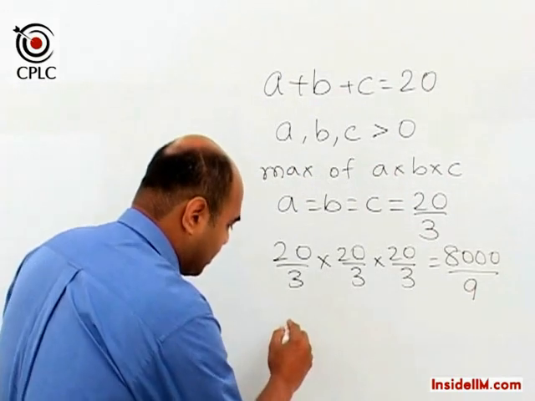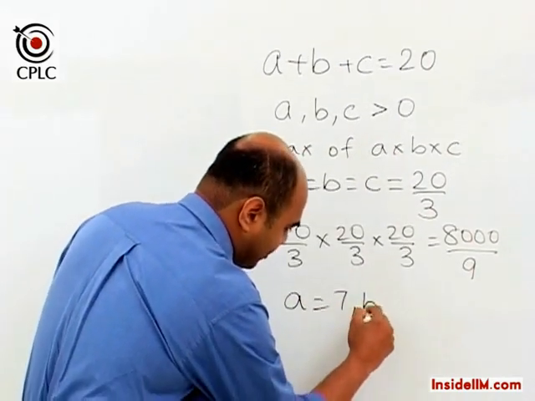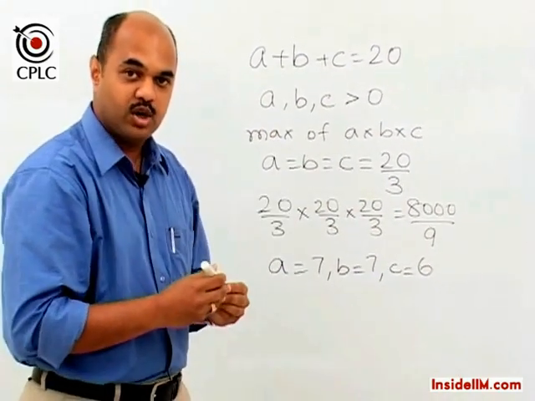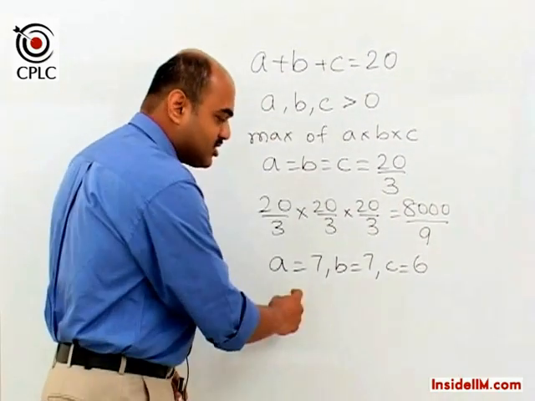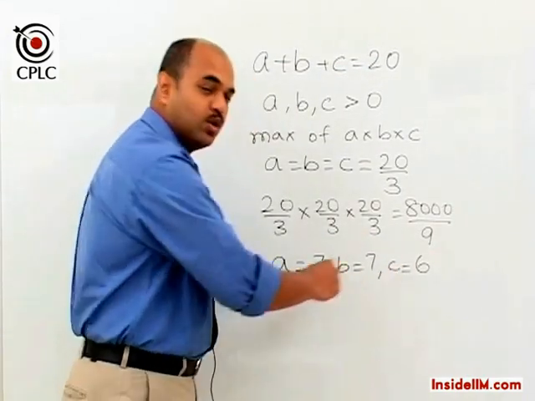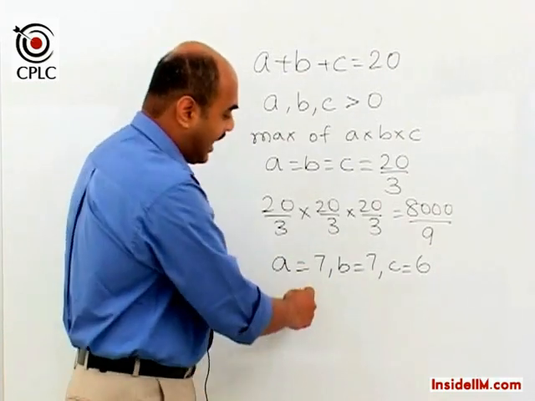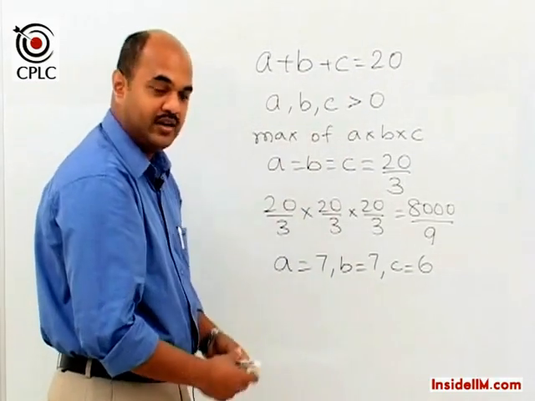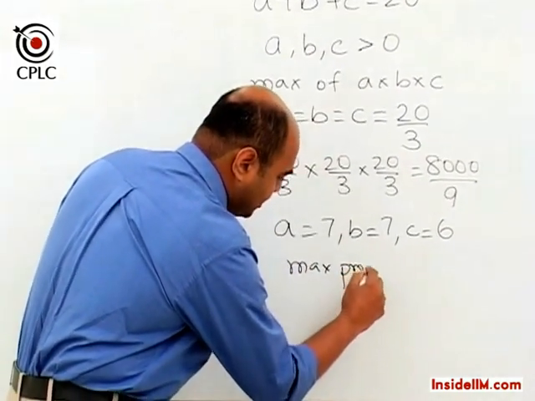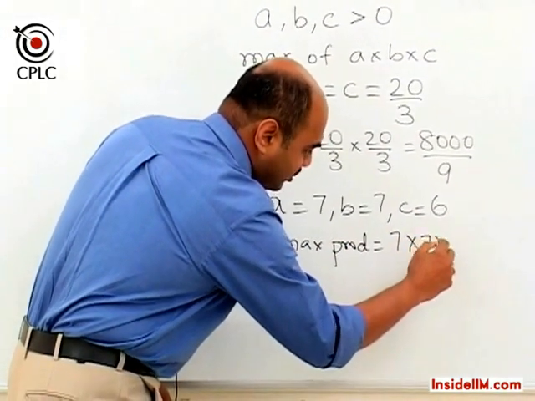Then we would consider a case where A is equal to 7, B is equal to 7, C is equal to 6, because we say that these three are integers and they are as close as possible to each other, and the sum of these is still 20, and hence the maximum product possible now would be 7 into 7 into 6.